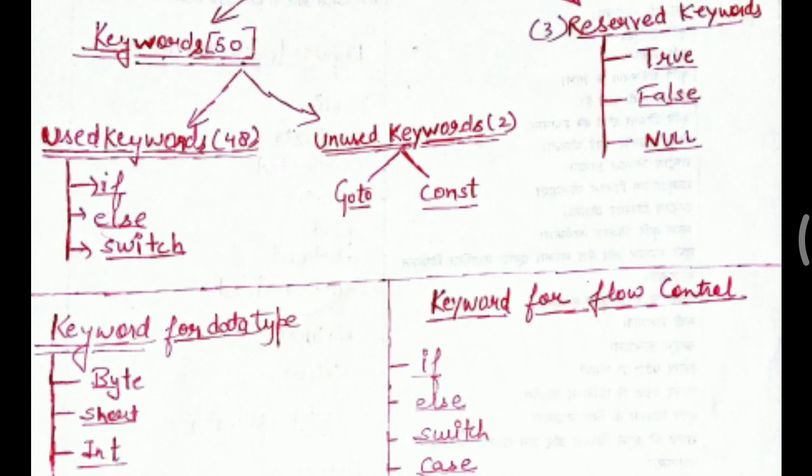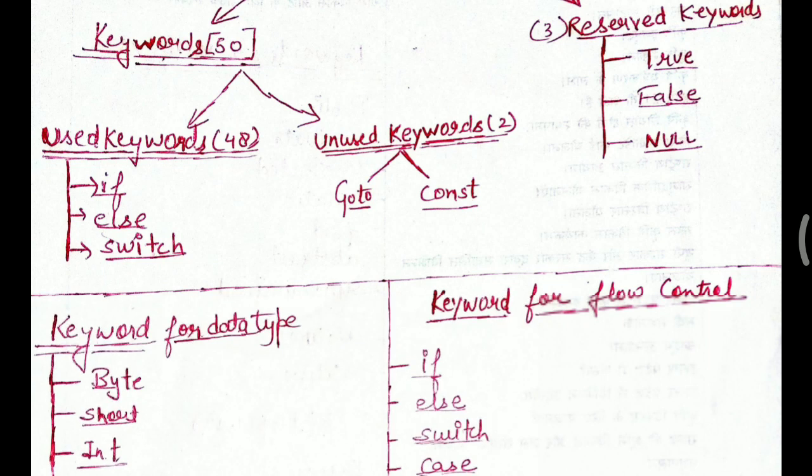There are two types of keywords, used keywords and unused. Used keywords contain conditional types like if, else, switch, and unused contain goto and const. And the reserved words like null, we can say null statement: true, false, and null.